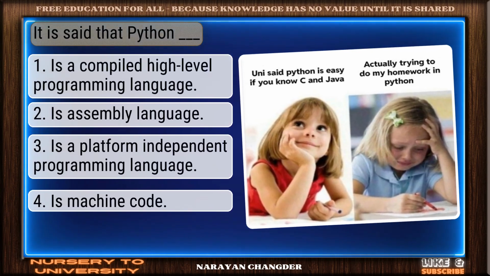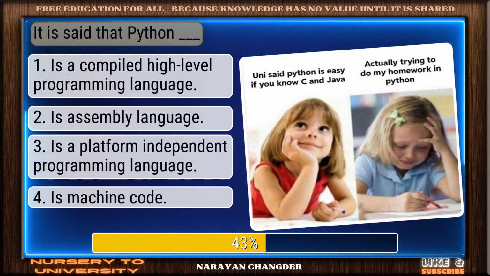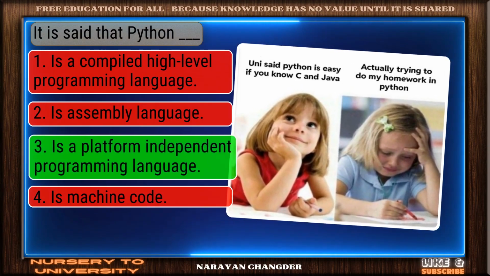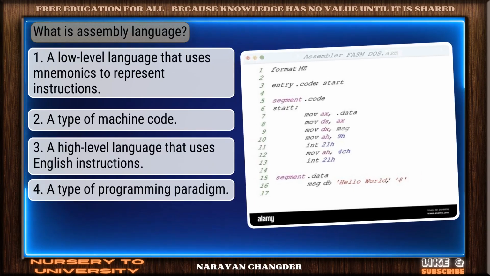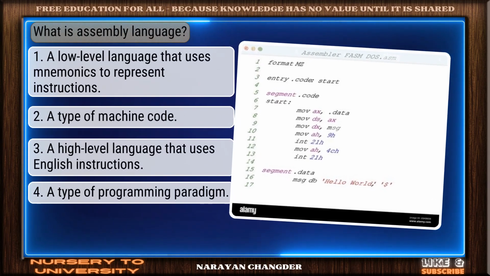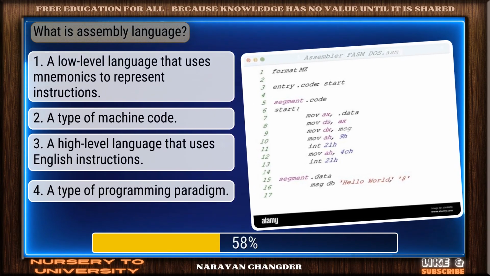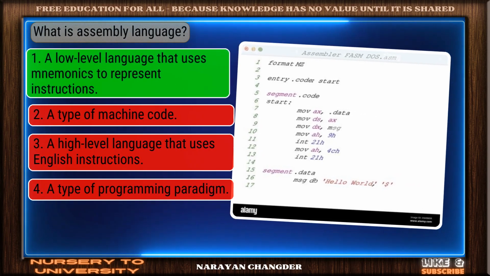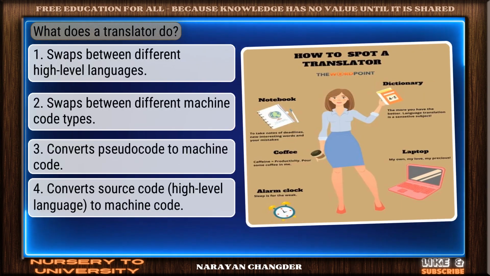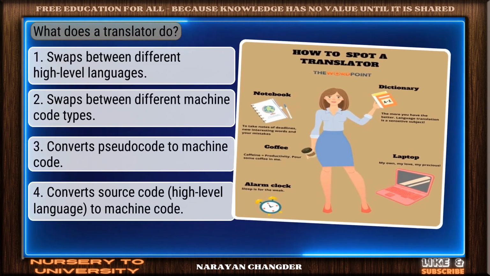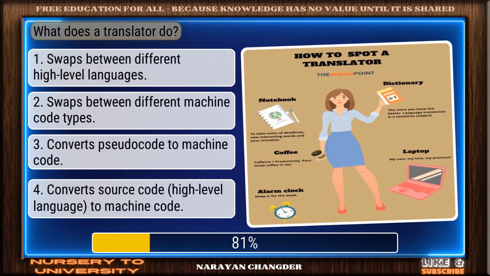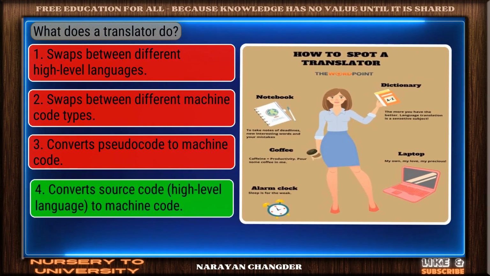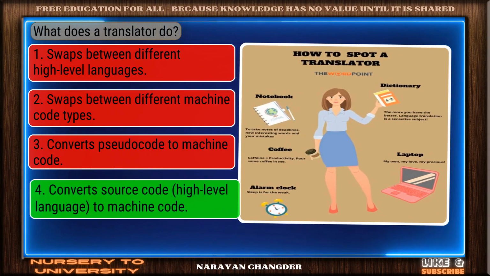Question number 63. It is said that Python dash. Solid response. Is a platform-independent programming language is a valid choice. Question number 64. What is assembly language? On track. A low-level language that uses mnemonics to represent instructions is the correct answer. Question number 65. What does a translator do? Clear logic. Your choice converts source code to machine code is sound and 100% true.